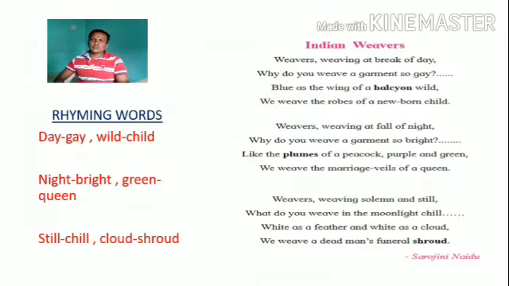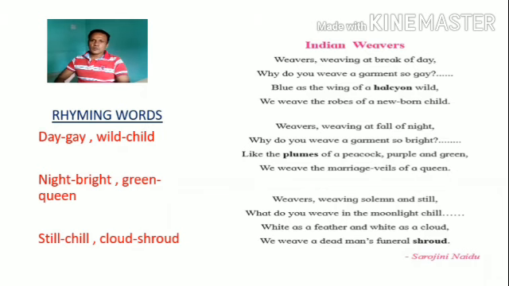Now let's have a look at this poem from the textbook of 12th standard, and if you look at the ending or final words of the lines of the poem, you will come to know that the ending words are day, gay, wild, child, night, bright, green, queen, still, chill, cloud, and shroud. Next step, try to find out the ending sounds of these words. The ending sound of the word day is a. The ending sound of the word gay is again a. It means that a is the similar sound in day and gay. So that's why these words are rhyming words.